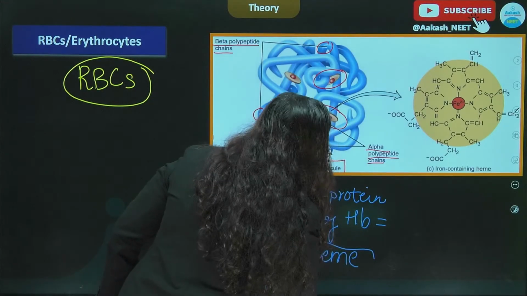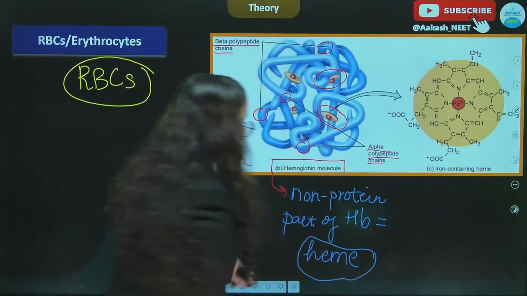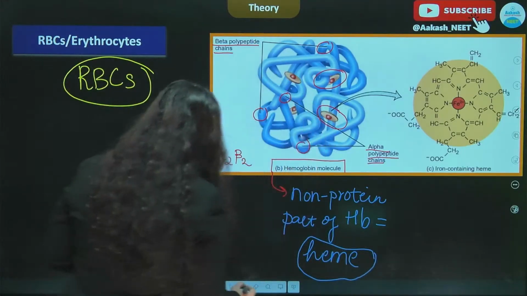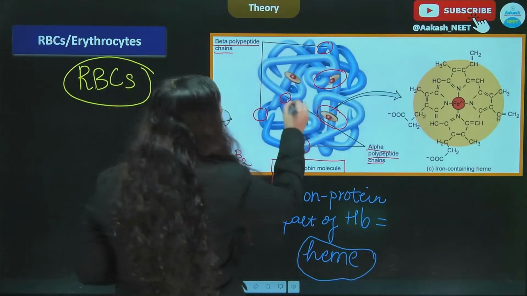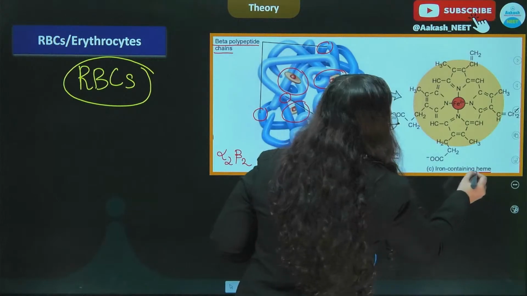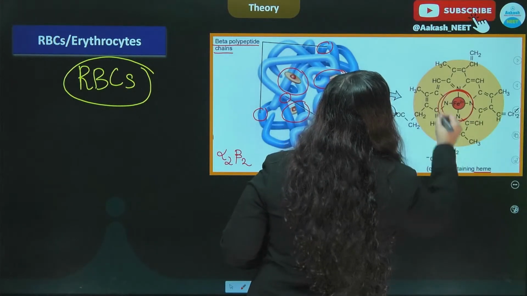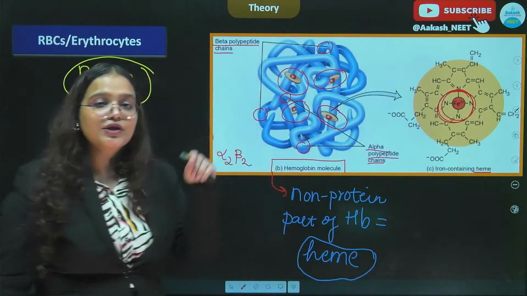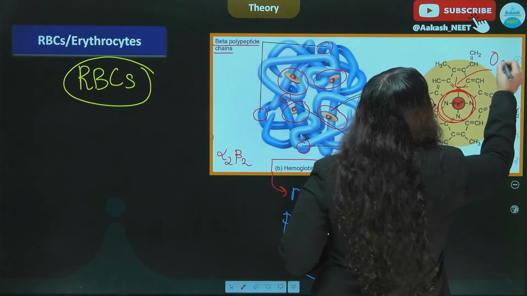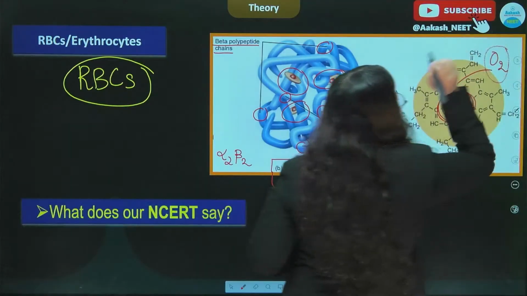So heme is present as the non-protein part of the hemoglobin, and we have 4 molecules of heme here, we can see in the figure also, and at the center of each heme molecule we have an iron. Oxygen gets captured by this iron itself, a molecule of oxygen.